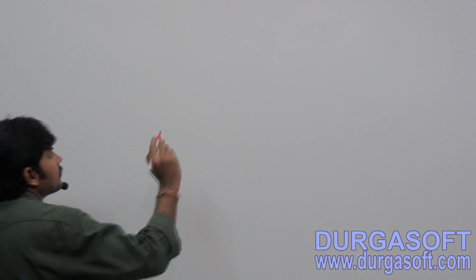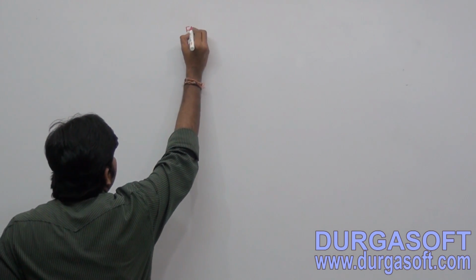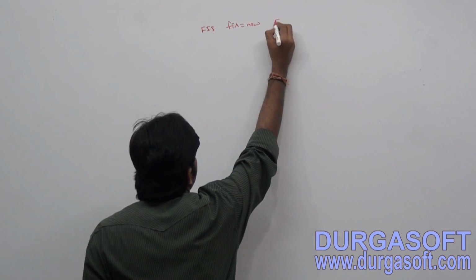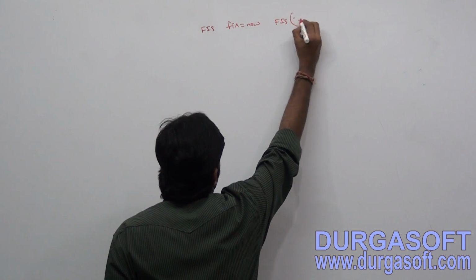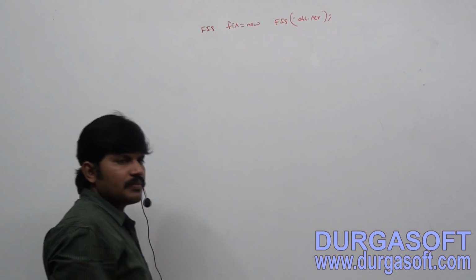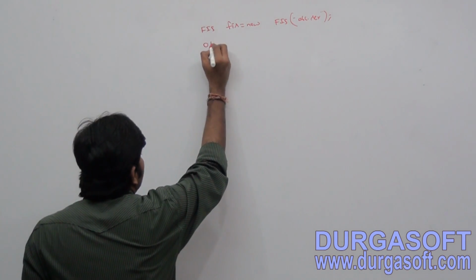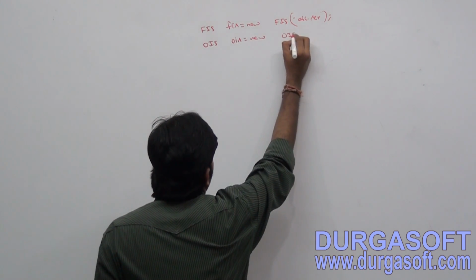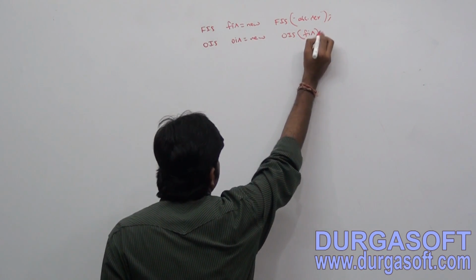Here, see: FileInputStream fis is equal to new FileInputStream of abc.ser, ObjectInputStream ois is equal to new ObjectInputStream of fis.